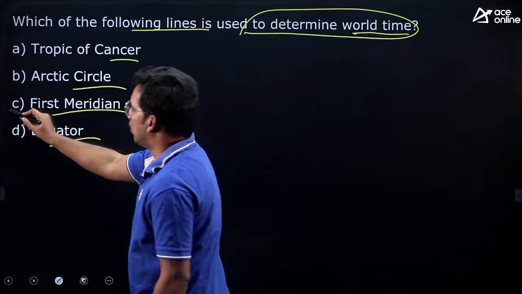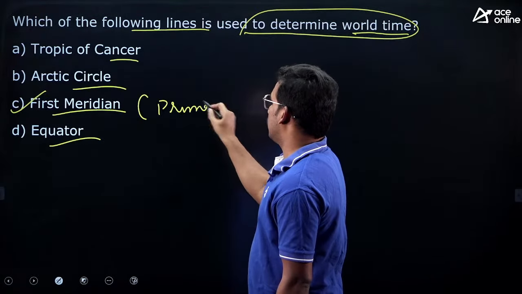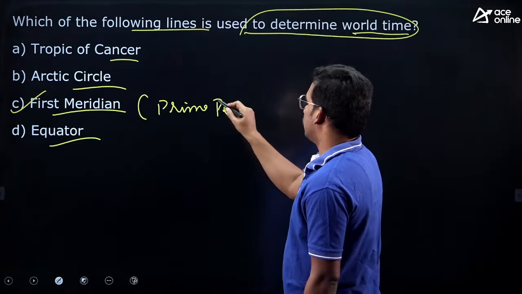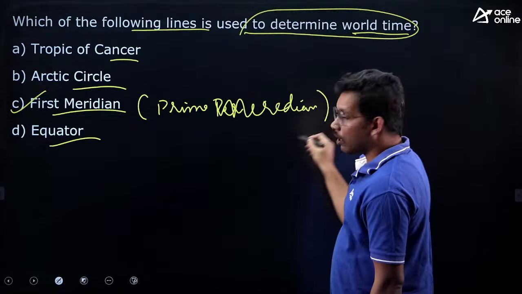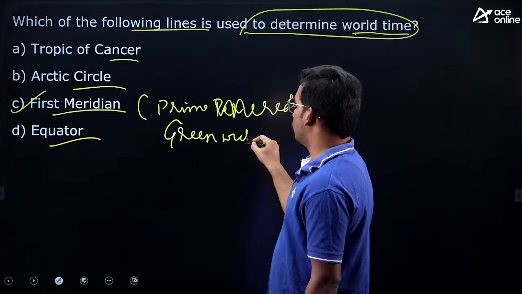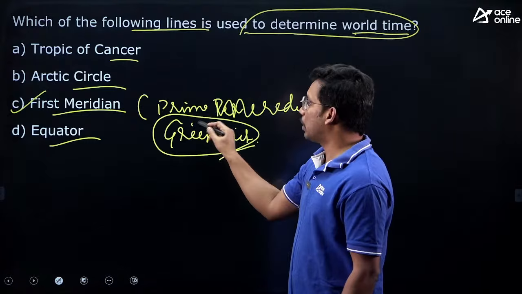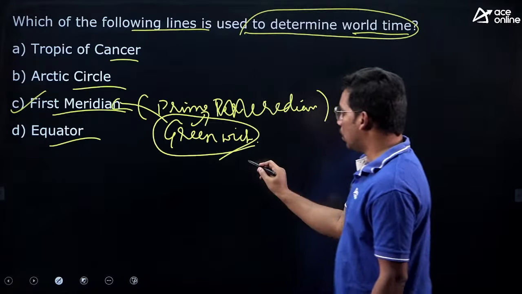It is first meridian, also called prime meridian, or also called Greenwich. They will try to confuse you. You might be aware about Greenwich, but it is also called prime meridian or first meridian, that is 0 degree longitude.